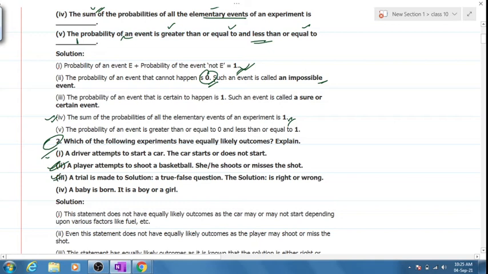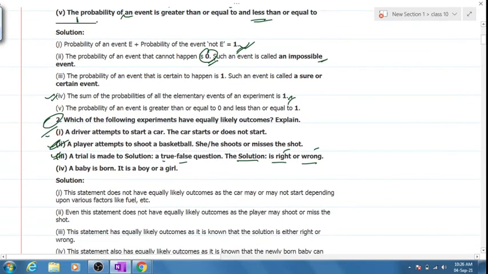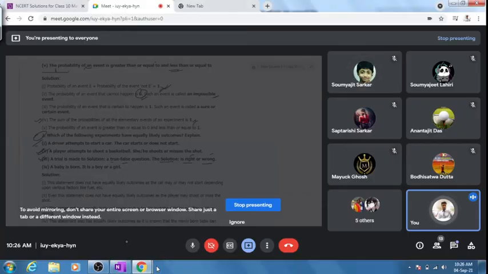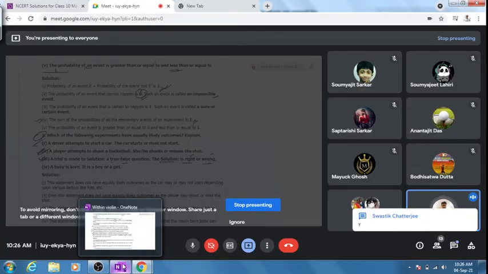Third one, a trial is made to solve a true or false question. The solution is right or wrong. What do you think? Obviously, it's equally likely, because if he answers true or false, he might be right or wrong. Nothing else than that, right? Is there anything else you'll answer? Either you'll be right or wrong, right? So it has equally possible outcomes. Is it clear? Yes sir? No sir? Yes or no? Confirm fast.